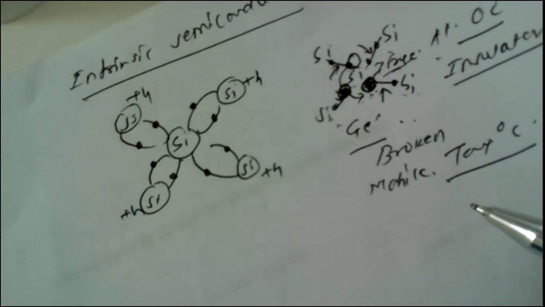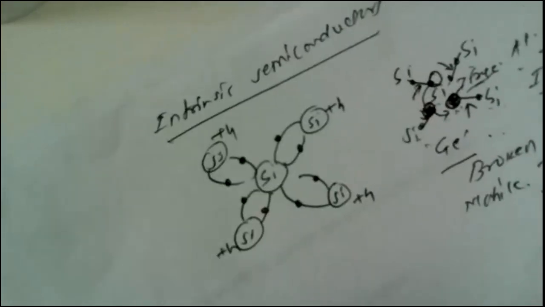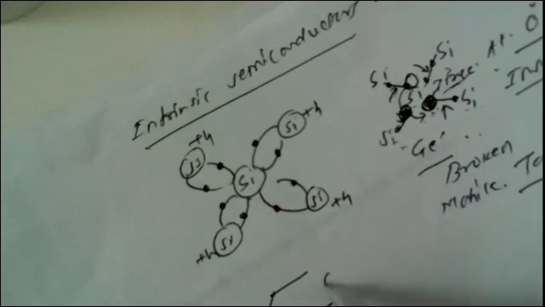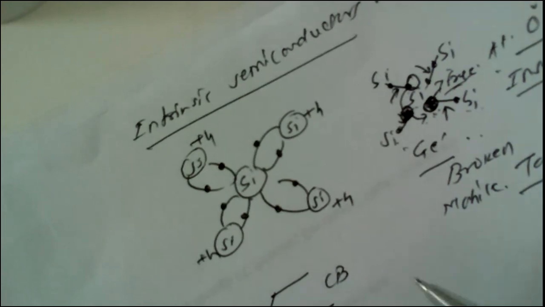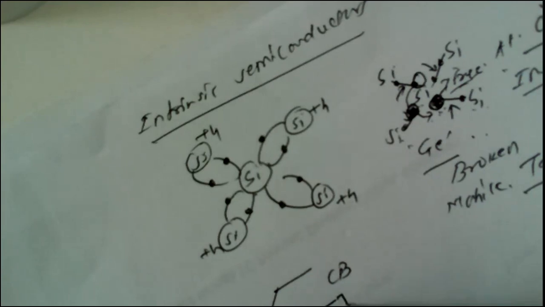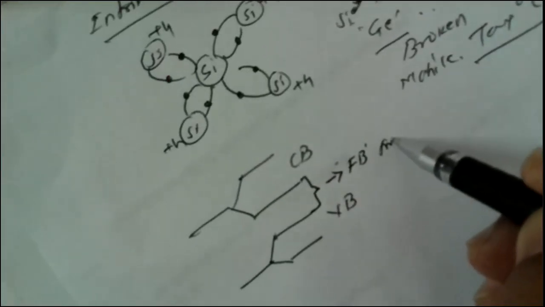This semiconducting action can also be explained on the basis of the band theory of metals. Here, as we know, there are two bands like this: this is the conduction band, and this is known as the valence band. In an intrinsic type of semiconductor, the energy gap or forbidden energy band, which we call FB, is very, very small.